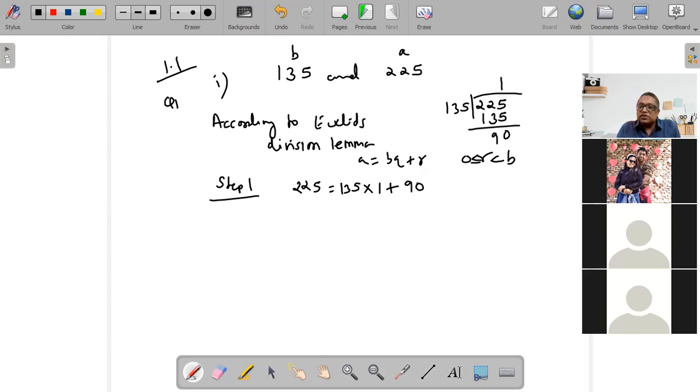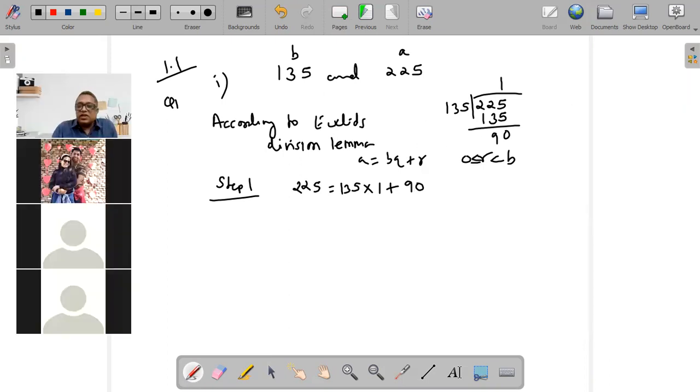Now how do we find the HCF? Now Euclid said that if the remainder is 0, then stop. अभी 0 नहीं हुआ. If the remainder is not 0, then your previous divisor will become the new dividend. ये जो पहले आपने divisor लिखा 135, that is going to be your new dividend. तो आपको ये 135 यहाँ लिखना है. Okay? 90 आया, 0 तो नहीं आया ना, 0 आया तो बंद करना है. अगर 0 नहीं आया तो previous divisor will become the new dividend.